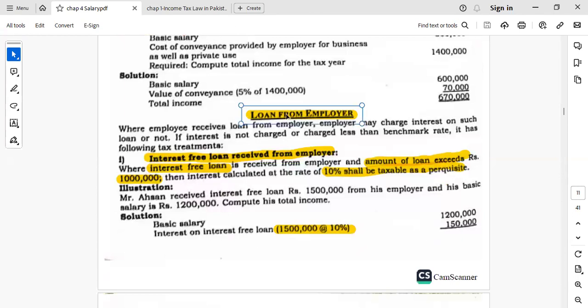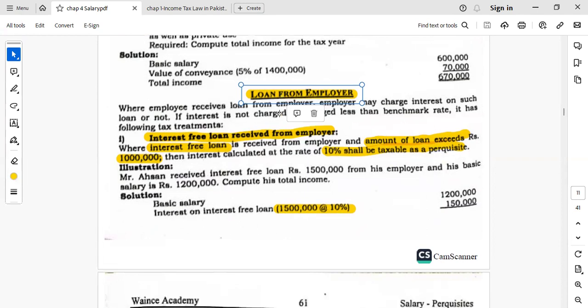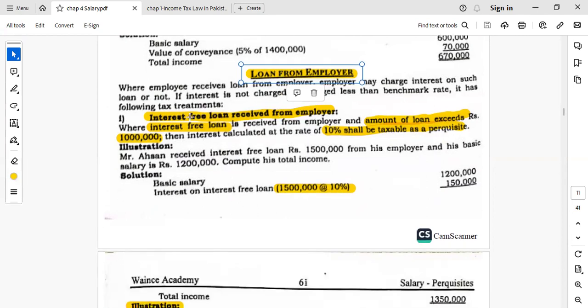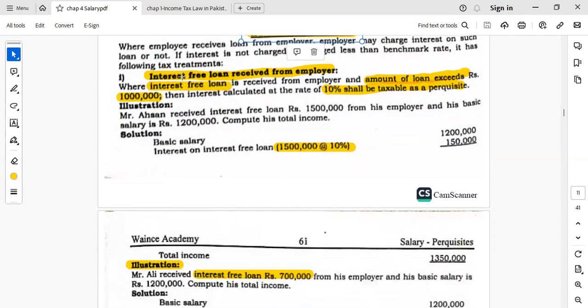Loan from the employer. If a loan is given by the employer to the employee, for example, an interest-free loan received from the employer, and the amount of loan exceeds 1 million, then interest calculated at the rate of 10% shall be taxable as a benefit.